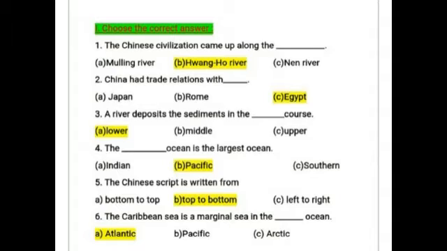Okay, so first question. The Chinese civilization came up along the dash River. What is the name of the river? Yes, it is option B, Huanghe. Second one, China had trade relations with Egypt. Option C. Third one, a river deposits the sediments in its dash course. Yes, in its lower course. Fourth one, the dash is the largest ocean. Yes, B, Pacific Ocean. Fifth one, the Chinese script is written from dash, from top to bottom. Next, the Caribbean Sea is a marginal sea in the dash ocean. So, the Caribbean Sea lies in the Atlantic Ocean.